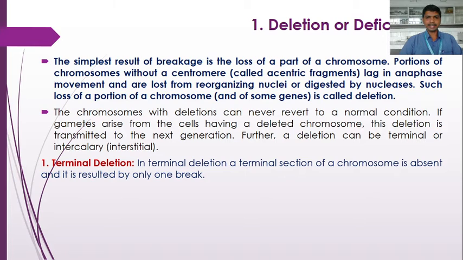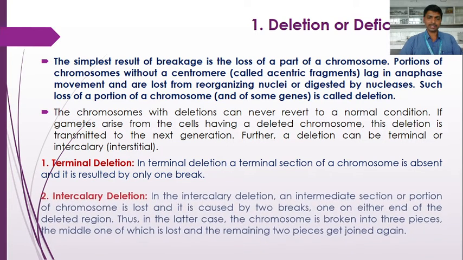In terminal deletion, a terminal section, that is the end section or the tip section, of a chromosome is absent and results from only one break. So terminal deletion occurs when there is a loss of a terminal section of a chromosome due to one break.